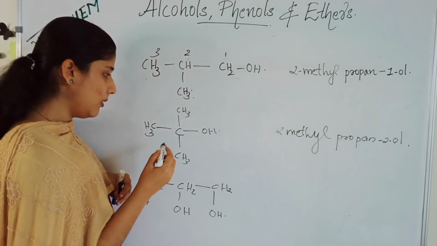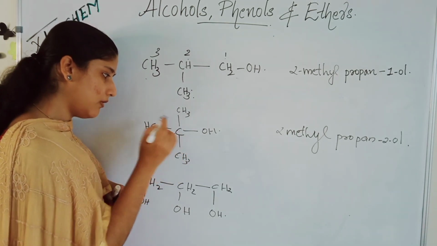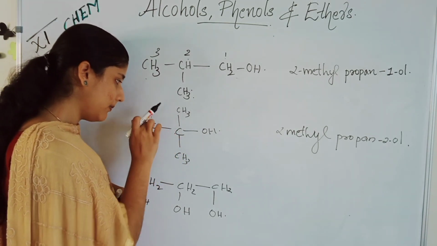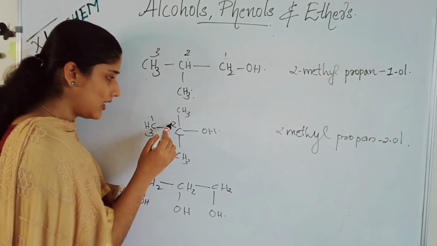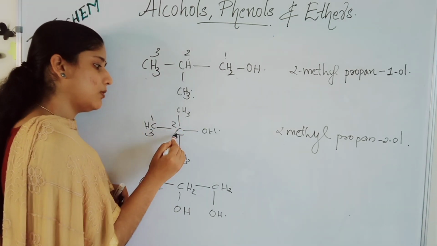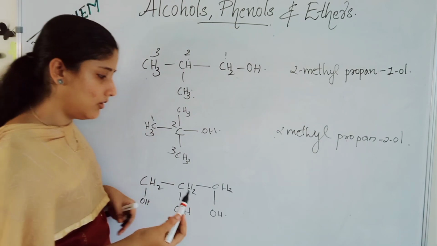Okay. This will be the main chain. Methyl, prop 3 carbon. Second position itself what? 1, 2, 3. Okay, this is the chain. Second position itself methyl and second position itself OH. So 2-methyl propan-2-ol. Got it?